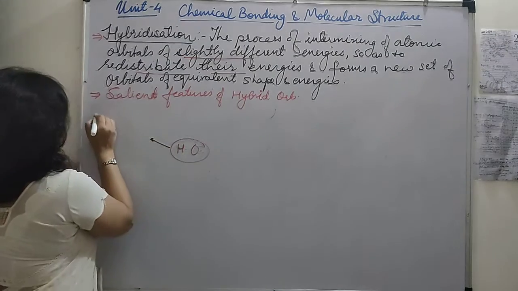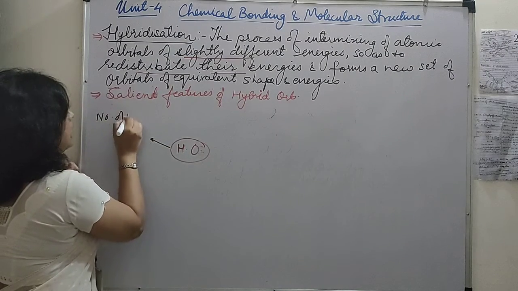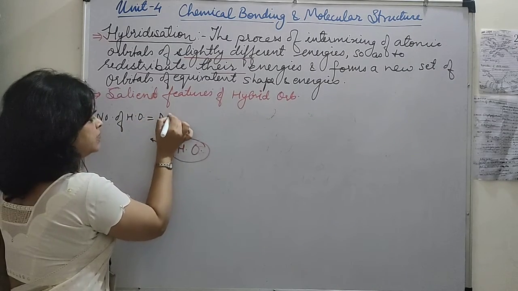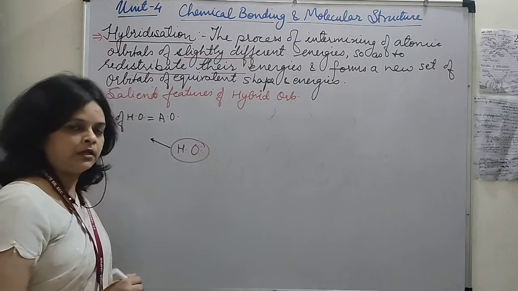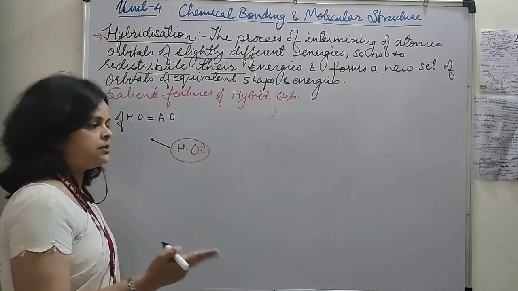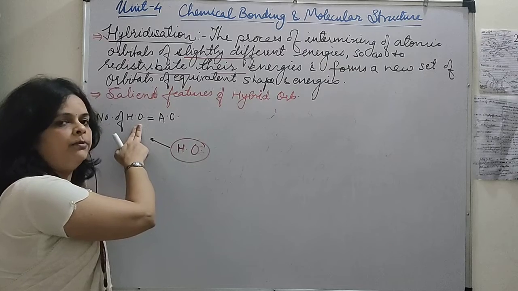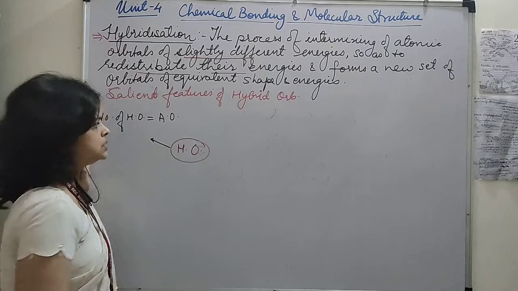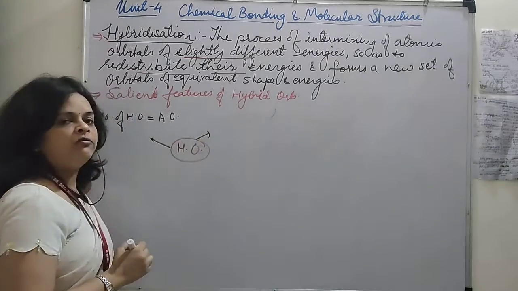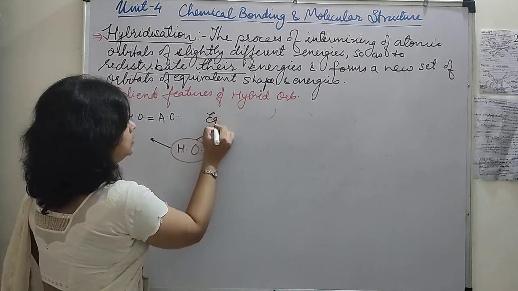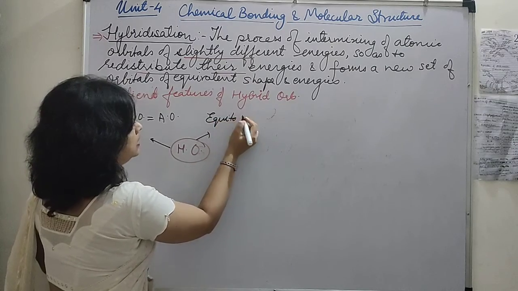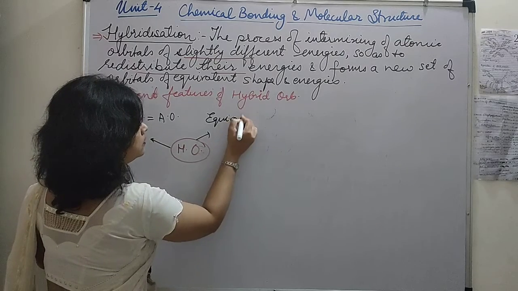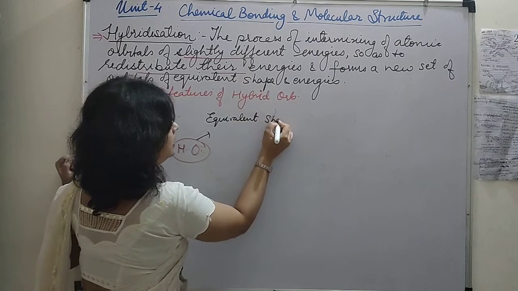The first one, the number of hybrid orbitals formed will be equal to the number of atomic orbitals participating. If 2 atomic orbitals are participating, the number of orbitals formed will be 2, and these 2 orbitals formed are called hybrid orbitals. One more feature, they are of equivalent shape and energies.